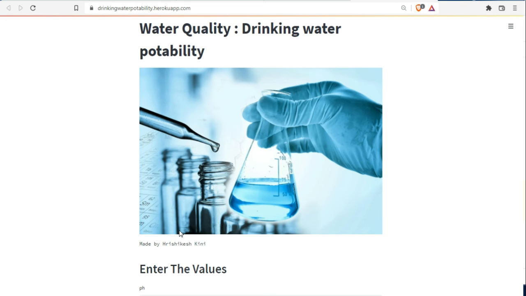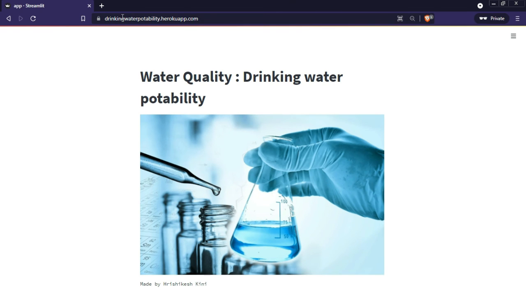Now after this, I created a small web app using Python Streamlit, and the web app is deployed on Heroku cloud. Using it, the user can upload data on my website, and from the website it generates a request to the IBM Cloud scoring endpoint, and the scoring endpoint gives the prediction to this website.